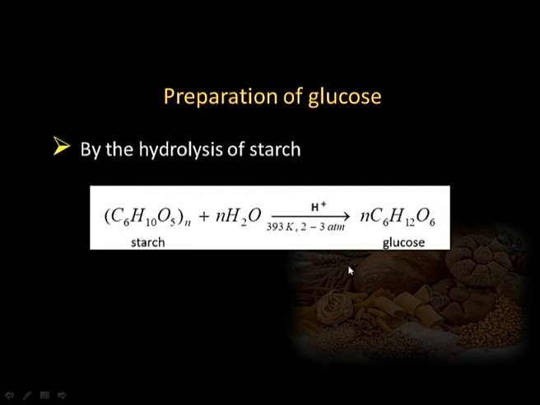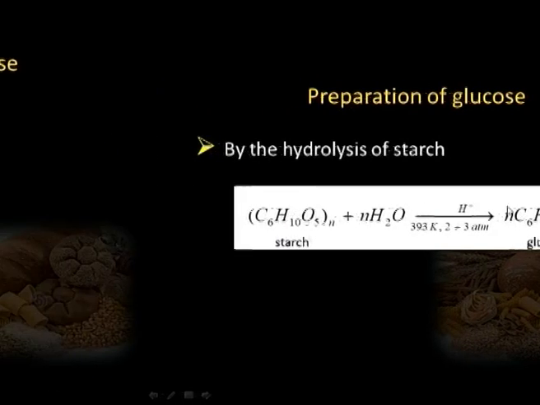Then glucose can be obtained by the hydrolysis of starch also. The starch can be hydrolyzed in acidic medium, or it can also be hydrolyzed with the help of certain enzymes, as it happens in our body also, and we can get glucose.